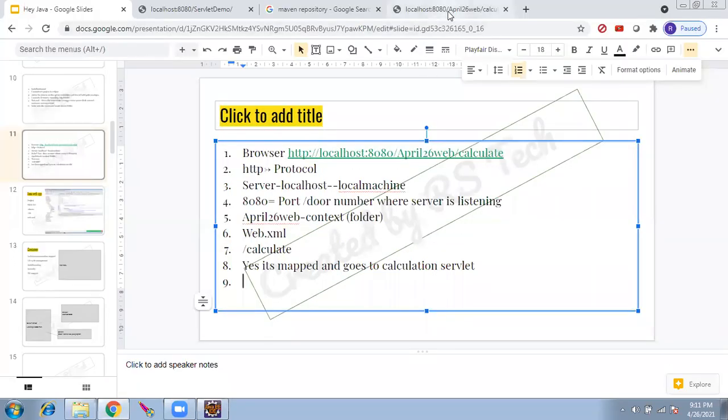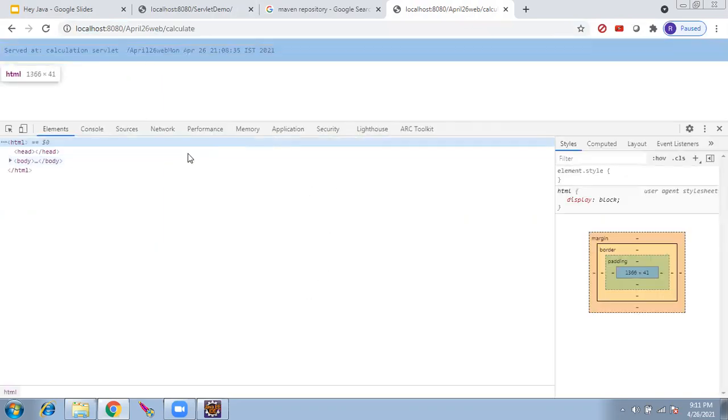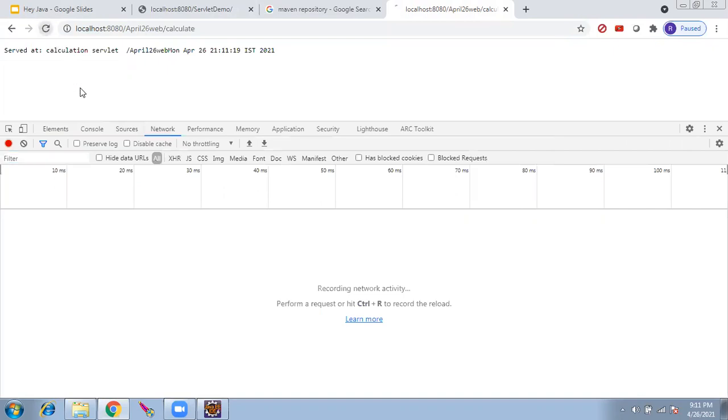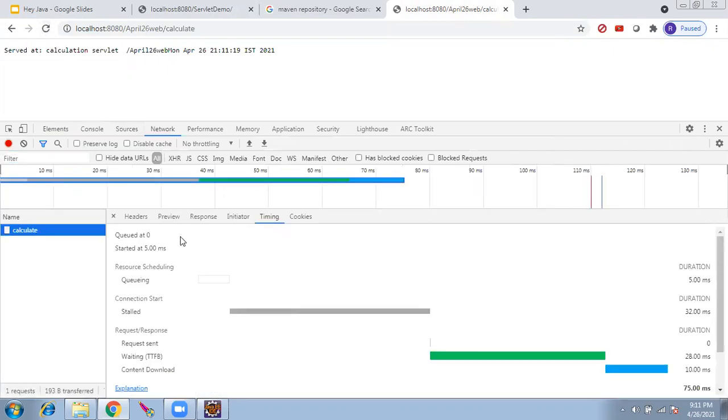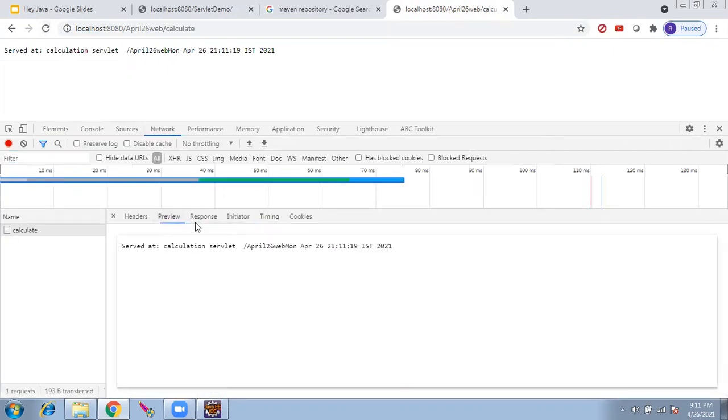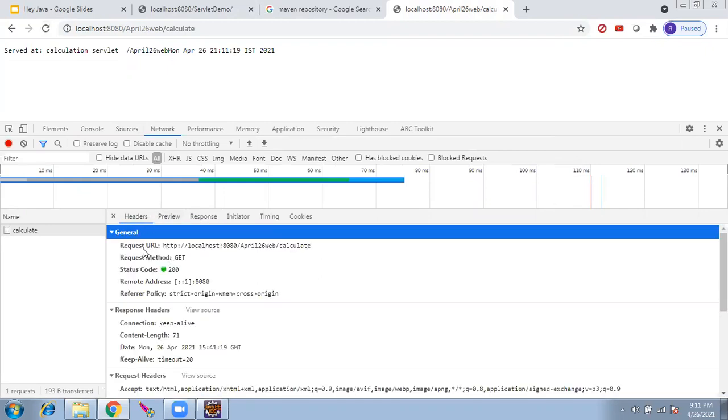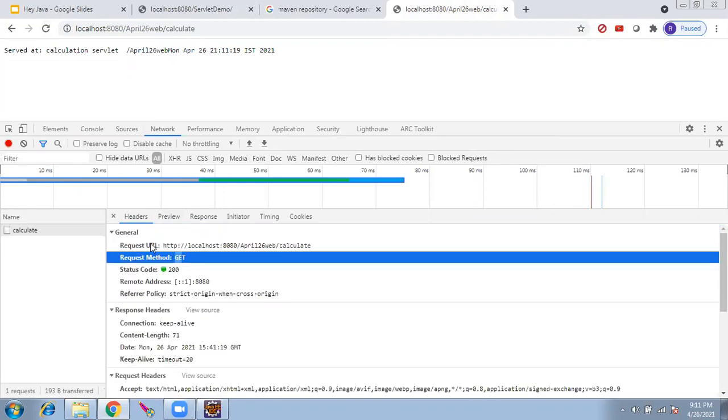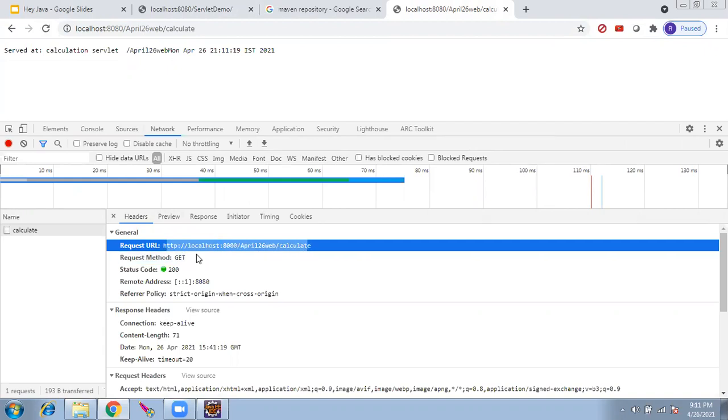Why get method? Any request you send directly through the URL is a get request. To confirm it, you can go to inspect. I showed you something in the network tab here. If you click it, the header request method is get. So it is calling this URL with the get method.